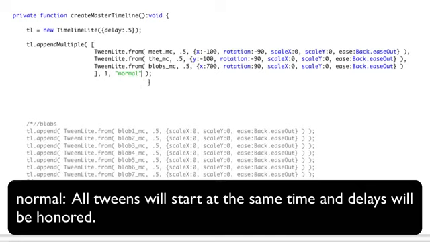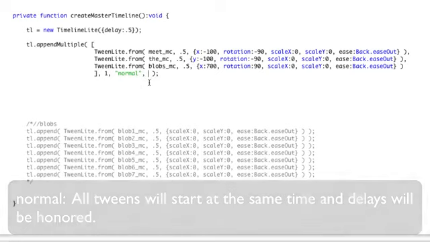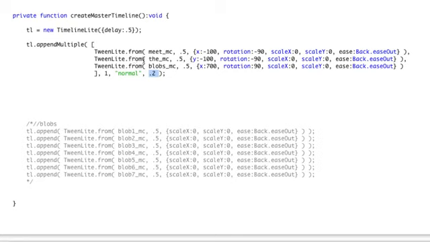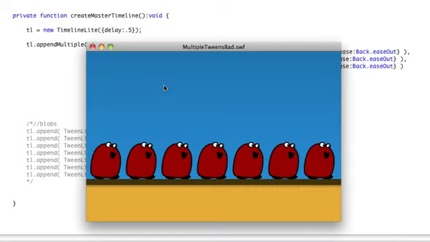Once I've put in an align mode, I also have a stagger parameter, okay? And stagger allows me to dictate how much space is going to be in between the start of each tween. So right now, by putting in a 0.2 here, I'm saying that the second tween will start 0.2 seconds after the first tween starts. And then of course the third tween will start 0.2 seconds after the second tween starts. So now I'm just going to have a little bit of a stagger or offset to my animation. Let's watch it. And you'll see they aren't all playing at once.